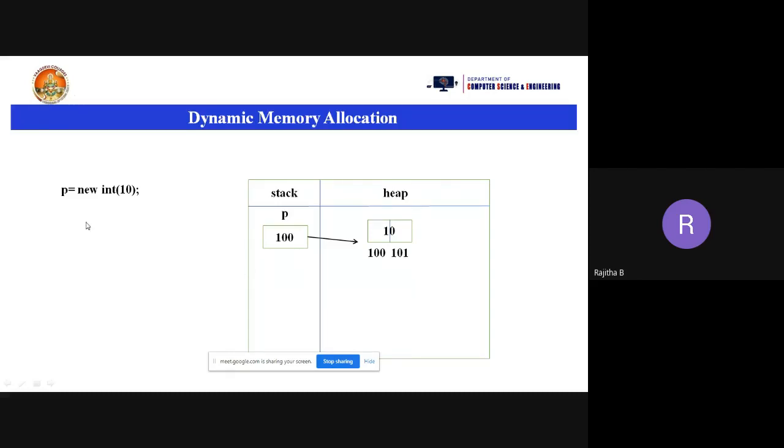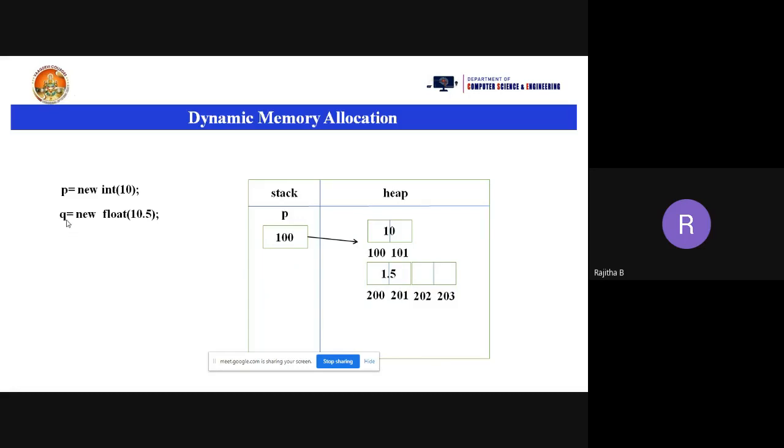Now suppose I am taking a float, that is q equal to new float of 10.5. So how much memory will be allocated for the float? 4 bytes. That is 200, 201, 202, 203. So totally 4 bytes will be allocated. And what is the value here? 10.5. Here I'm taking only 1.5, so please clarify that one. Whether it is 10.5 or 1.5, the value will be stored into the memory location.